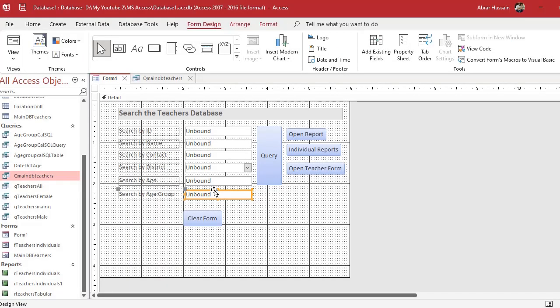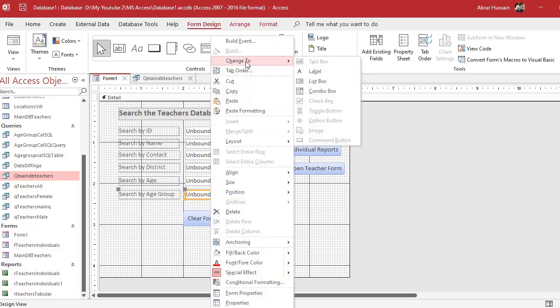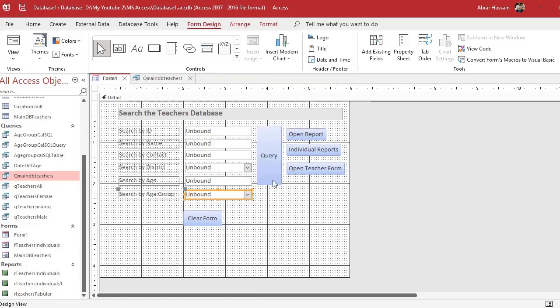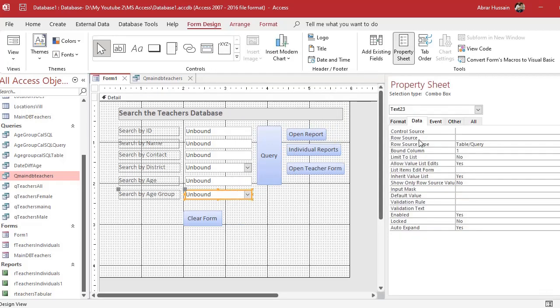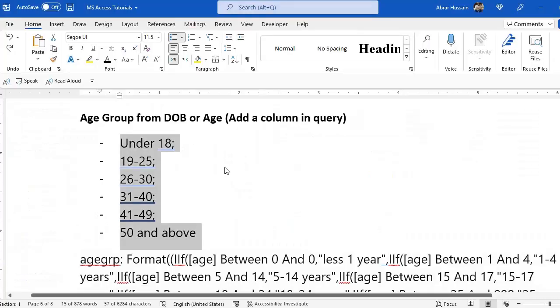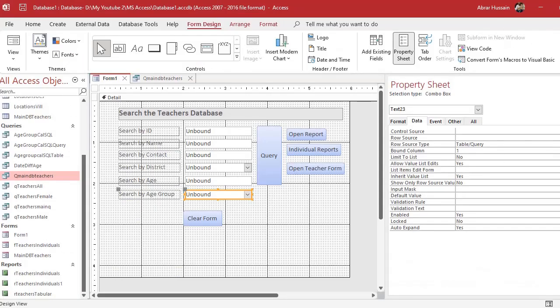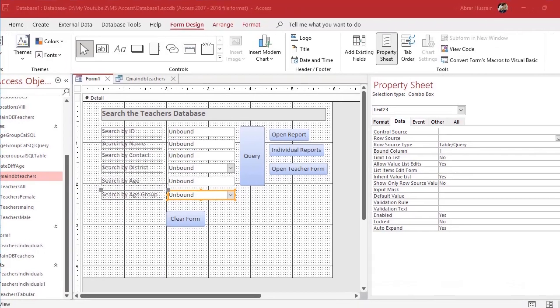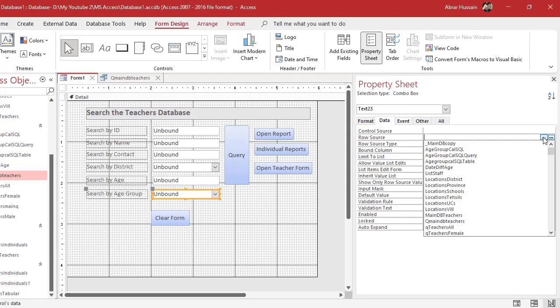If you want to add a drop down list to our text box, as we did in the districts, you have to right click, go to change to, and combo box. Now double click, and here in the data you see control source and row source. What is the row source? If you have developed a table from this, you can just select that specific table from here, just like we developed for locations.